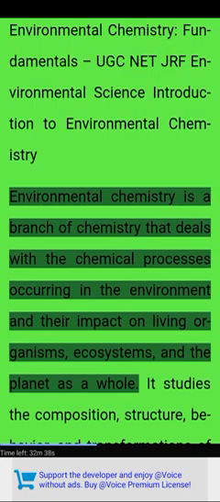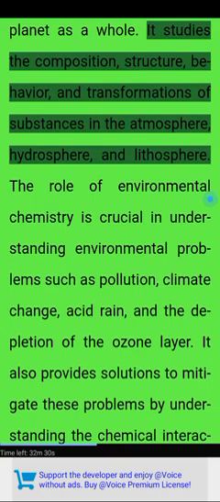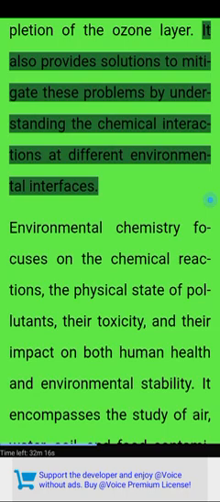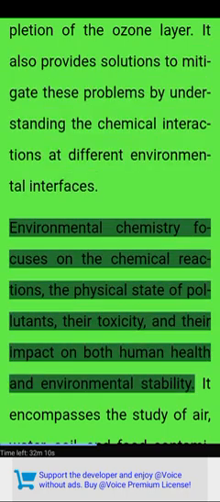Environmental chemistry is a branch of chemistry that deals with the chemical processes occurring in the environment and their impact on living organisms, ecosystems, and the planet as a whole. It studies the composition, structure, behavior, and transformations of substances in the atmosphere, hydrosphere, and lithosphere. Its role is crucial in understanding environmental problems such as pollution, climate change, acid rain, and the depletion of the ozone layer. It also provides solutions to mitigate these problems by understanding the chemical interactions at different environmental interfaces.